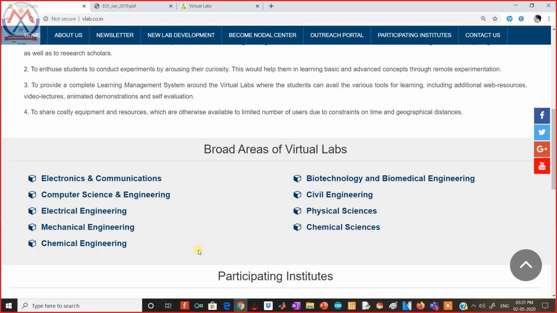So I know that some of these branches and domains are not of use to some other domains, but I want to give a multidisciplinary idea of variation in simulations, and that is only possible if I conduct each and every experiment one by one, and that will be quick experiments. So just stick with me for the rest of the session, and even if sometimes it feels that the session is going out of domain, just bear with me. I will try to make it more and more interesting, and also there is no harm in knowing extra things. Little things are much more dangerous, but extra things are beneficial.